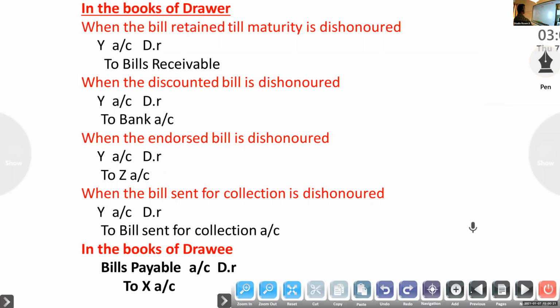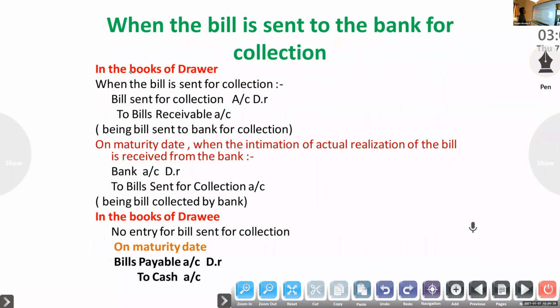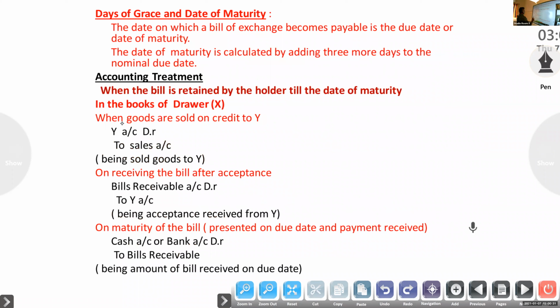So first case, retaining the bill till the date of maturity. In the books of drawer: drawee account to sales, bills receivable account to drawee. If he honored, cash account to bills receivable. Then in the books of drawee: if it is sale there, here purchase account to drawer.